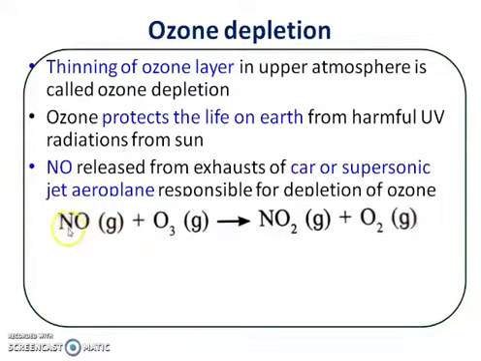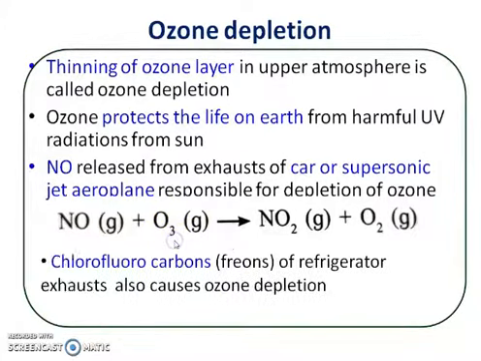And this is the reaction: when ozone comes in contact with nitric oxide, it oxidizes nitric oxide into nitrogen dioxide, and ozone gets converted into oxygen. So in this way, ozone gets converted into oxygen, and there is a decrease in the concentration of ozone when it comes in contact with nitric oxide. So this is one reaction responsible for the decrease in concentration of ozone, or ozone depletion.